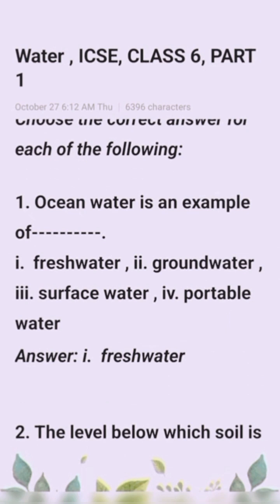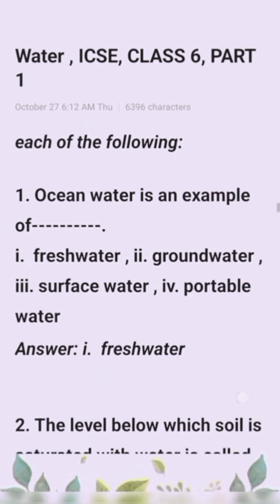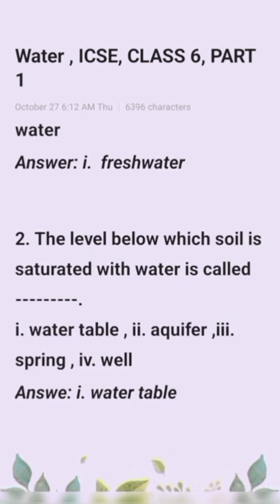First question, ocean water is an example of. Answer: fresh water. Okay. Next question, the level below which soil is saturated with water is called: water table, aquifer, spring, well. Answer: option A, that is water table.